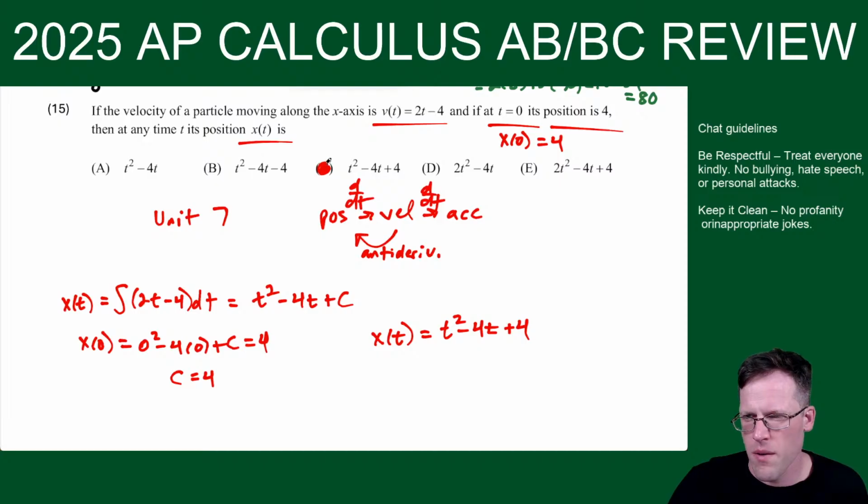Okay, just making sure I'm not missing anything crazy here. Okay. All right. I mean, if you plug in 0, you should get 4. That wipes out this answer choice, this one, because you get negative 4, and it wipes out this one. And you narrow down your guess to 50-50. Okay, so process of elimination is pretty cool too.